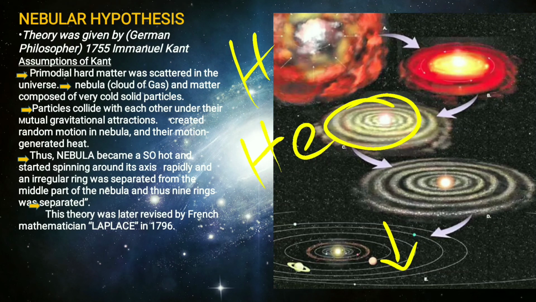Then, according to Kant's assumption, the rotatory speed of the nebula increased with the increase of its size, and this was against the law of conservation of angular momentum. This theory also failed to explain the reverse rotation of planets like Saturn and Uranus, etc. So, these are the merits and demerits of the nebular hypothesis.